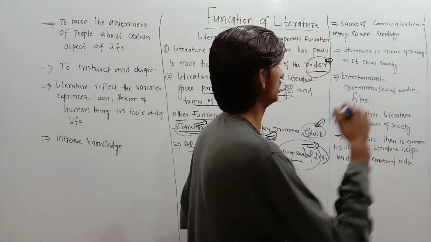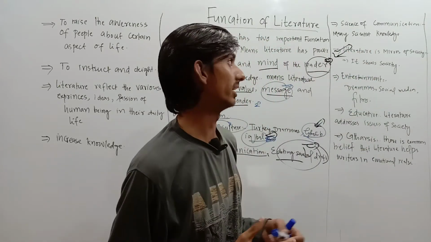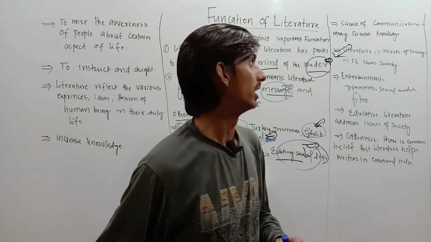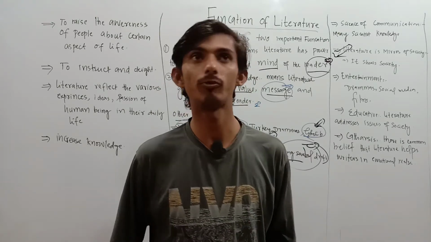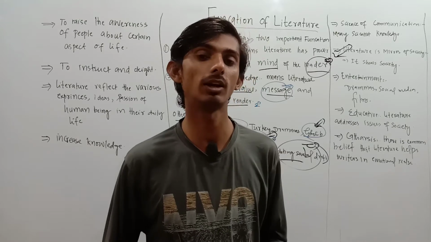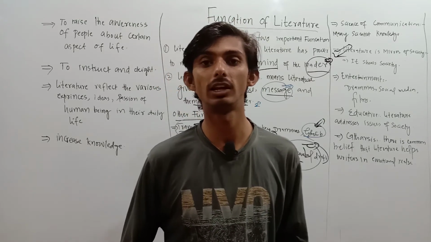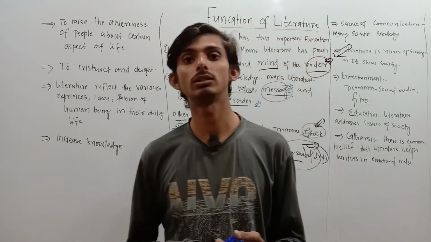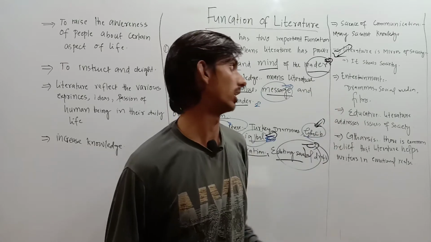Another function is that literature is the mirror of society. Of course, you know it is the mirror of society. It shows our society and culture. For example, most of the society-based dramas you watch show cases or problems, so literature shows the society.